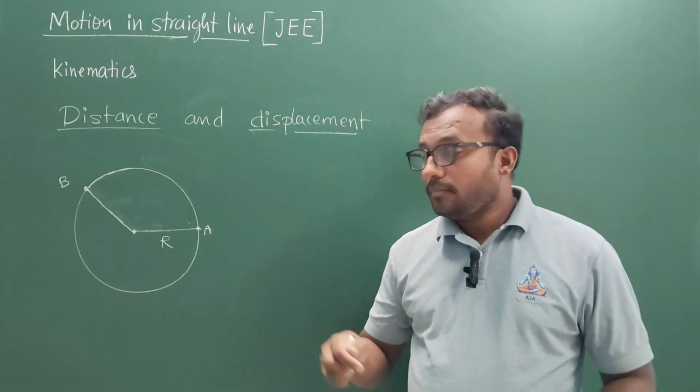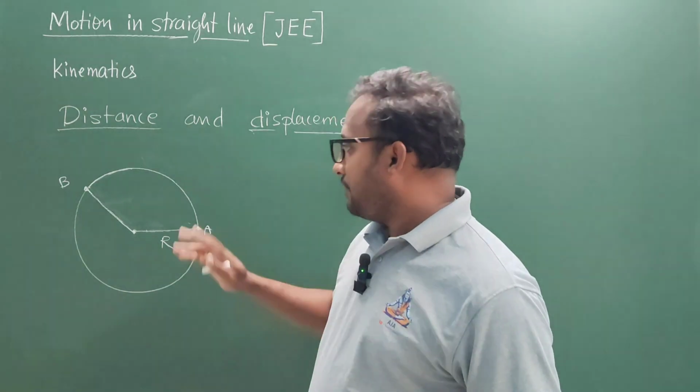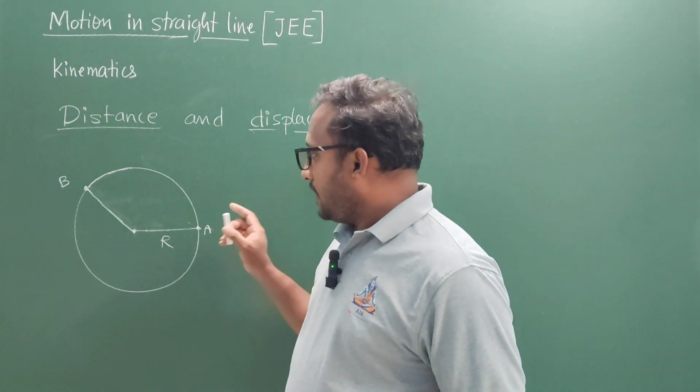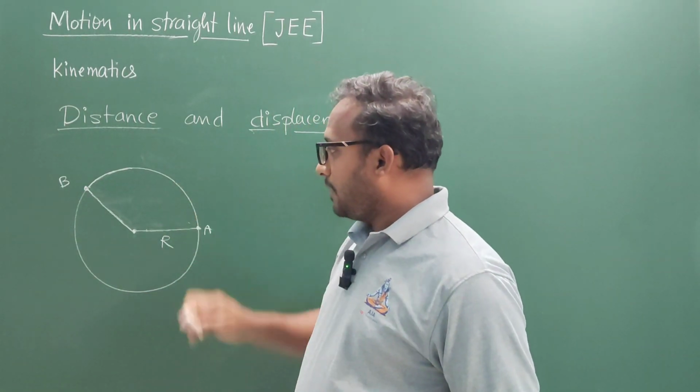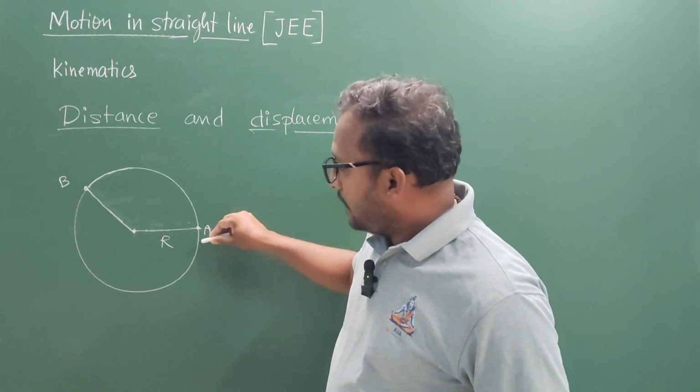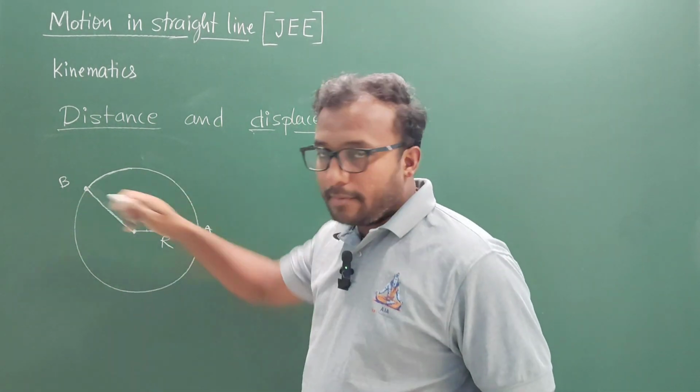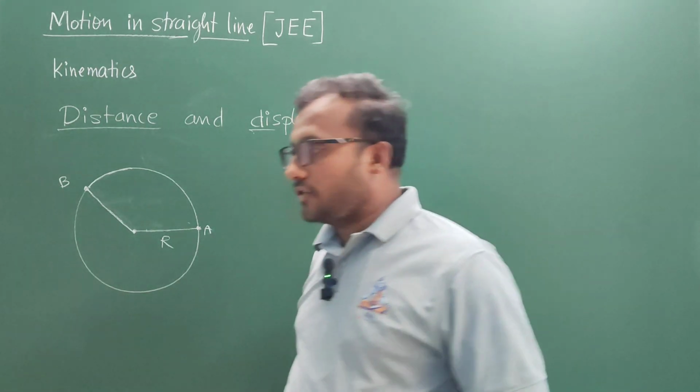Now let's come to the last example, and a very interesting one. So assume that there is a body going in a circular path. While going in the circular path, the body reaches from A to B. That means it is going in anti-clockwise direction.